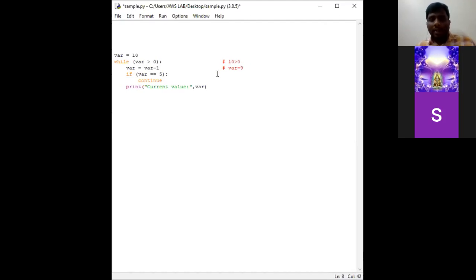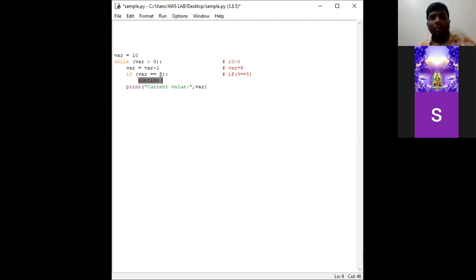Okay, next in the condition it checks if where is equal to 5. The value of where is 9, so whether 9 is equal to 5? No, the condition has failed.